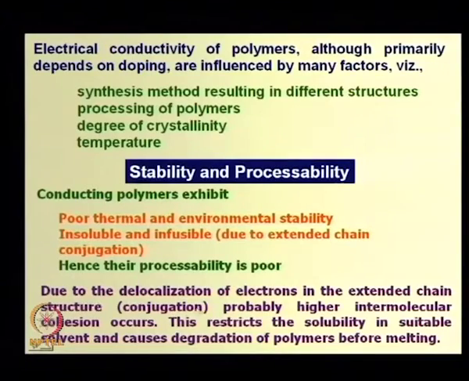Due to the delocalization of electrons in the extended chain structure, probably higher intermolecular cohesion occurs. This restricts the solubility in suitable solvent and causes degradation of polymers before melting due to thermal energy.